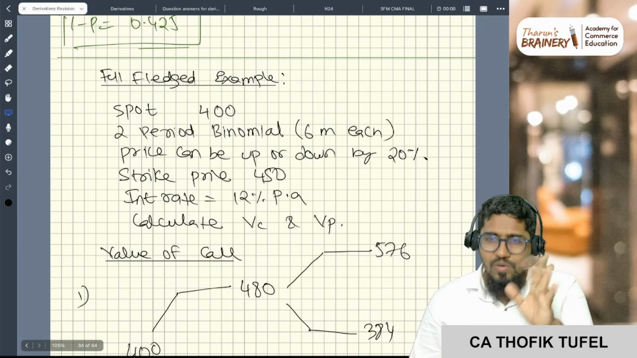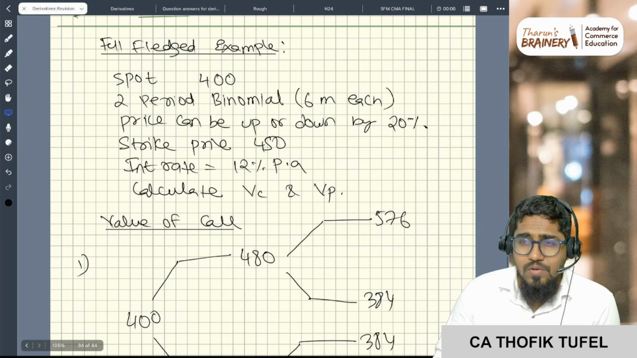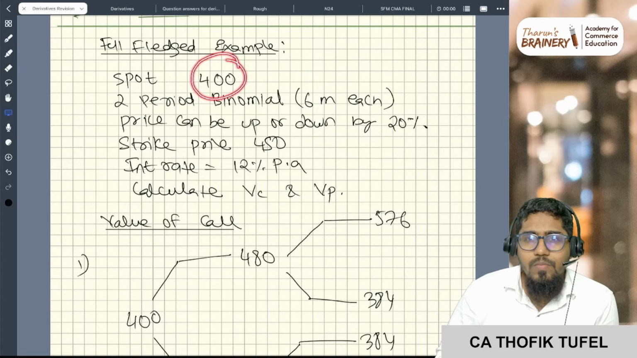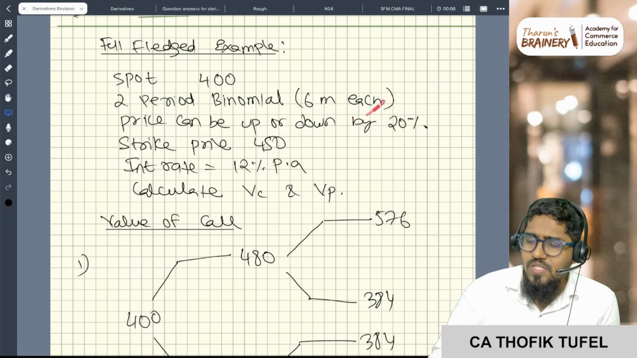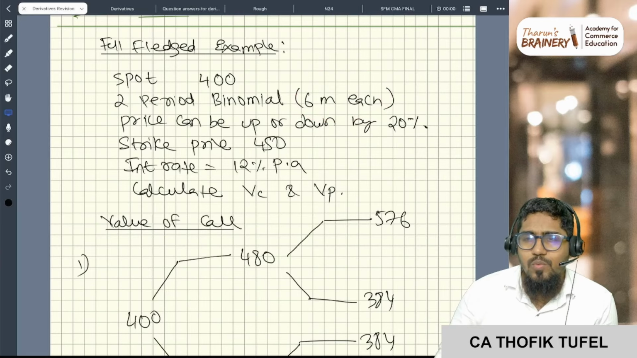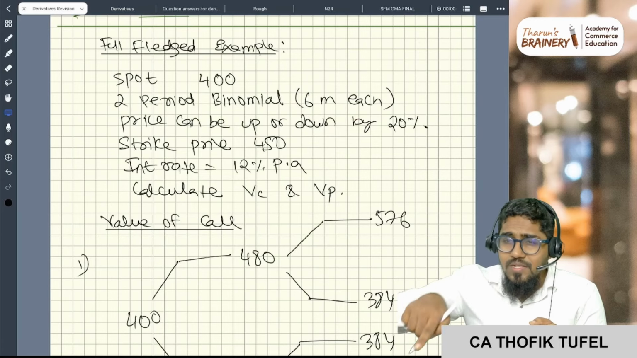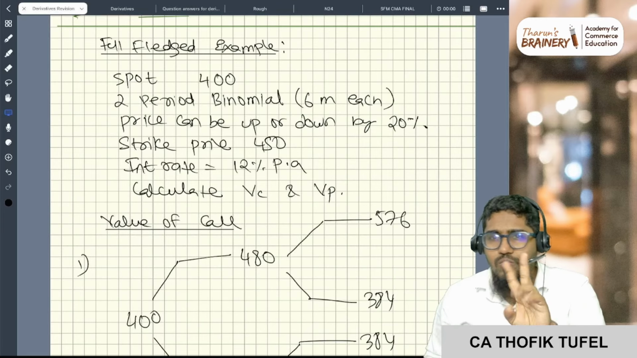So that's the reason. Now I'm giving you a full-fledged example. Now you see here, a full-fledged example. What is the spot? 400. It's a 2-period binomial, so 6 months each. 1 year period is given, 6 months each. So the price is changing 2 times. After 6 months it changes, and after one more 6 months it changes. So 2 times the price is changing.